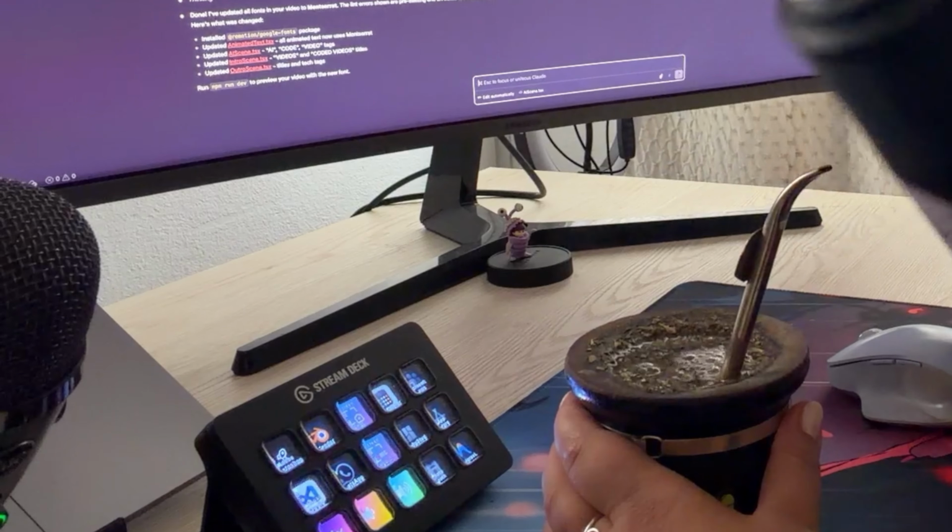Important to say, Remotion was launched in 2021 and it's not new, and we could have created videos in the past with Claude Code and Remotion, but in the past we needed to copy the code generated by Claude and paste it in our project and understand a little bit about code in order to get our final video, in order to render our video. Well, right now Remotion removed that step. It basically automated the flow to prompt something in Claude, and suddenly we already have an MP4 video.